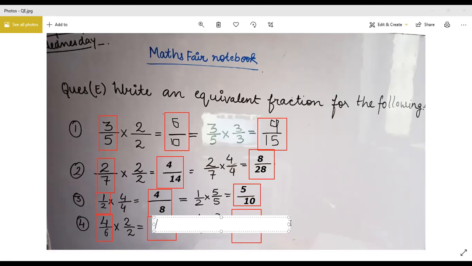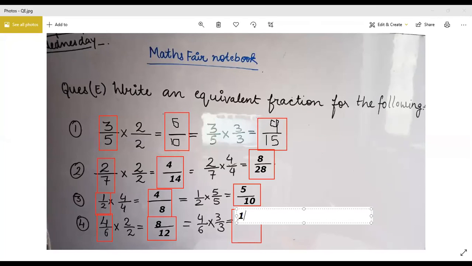Now this one. 4 2s are 8. 6 2s are 12. Now tell me this one. 4 3s are 12. 6 3s are 18. Okay, these are the answers. That means 4 upon 6 is equal to 8 upon 12 is equal to 12 upon 18. And the numbers we are putting in red boxes, that means they are equal.